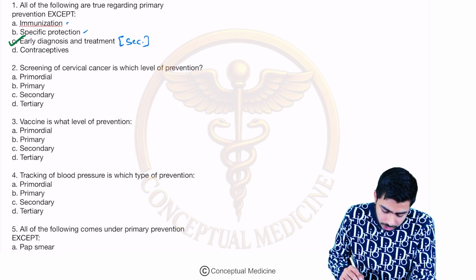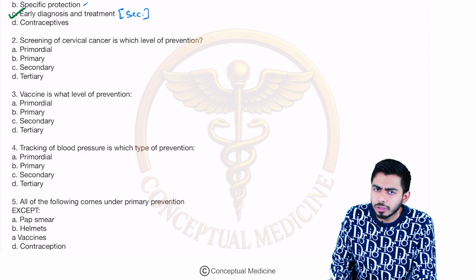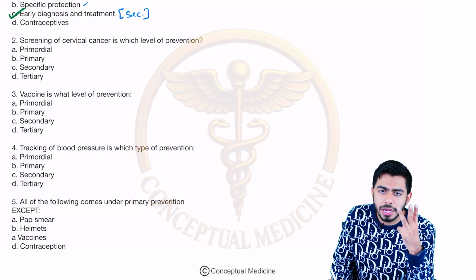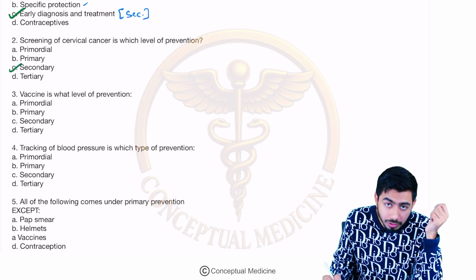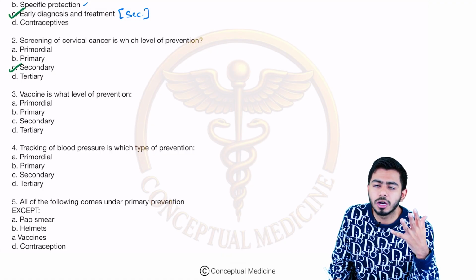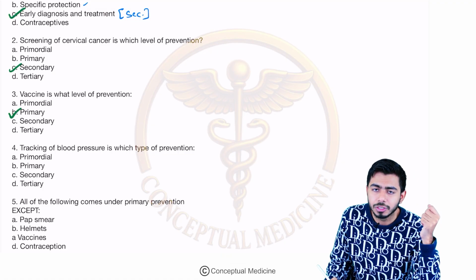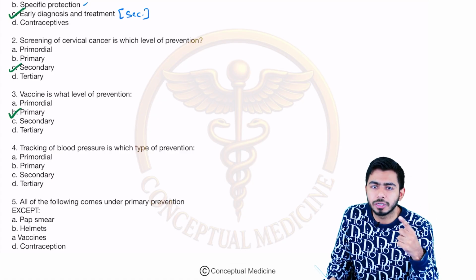Moving to the next one, guys. Screening for cervical cancer. I told you, a direct question. Screening of cervical cancer, yes, that is the secondary level of prevention. Screening, diagnosis and treatment, right? Coming in the secondary level of prevention. Here the answer became the secondary level of prevention. Good. Vaccine is what level of prevention? I told you, immunization programs are primary level of prevention. So it became the primary level of prevention. But BCG vaccine, secondary level of prevention, because it is used for the treatment of bladder cancer.